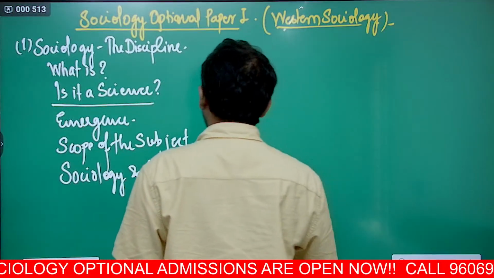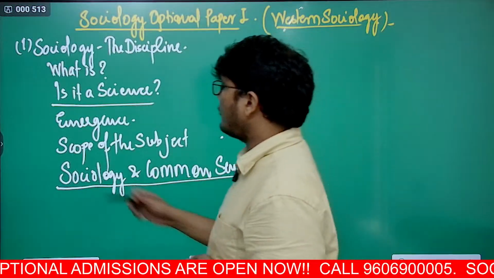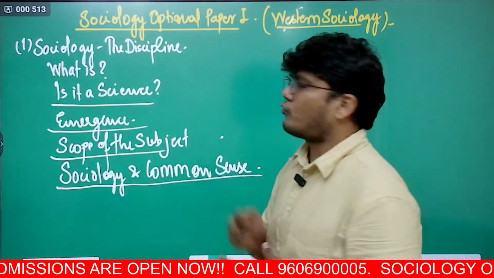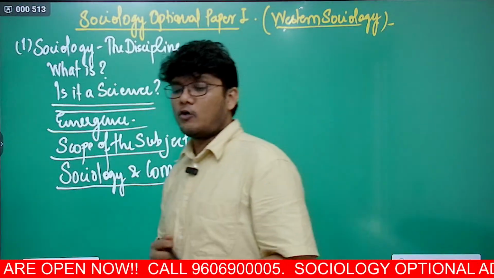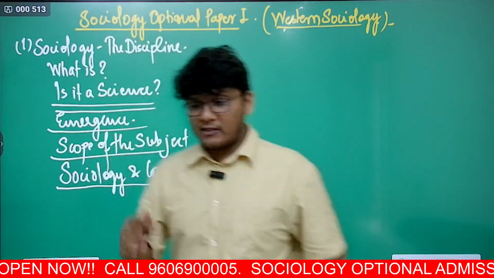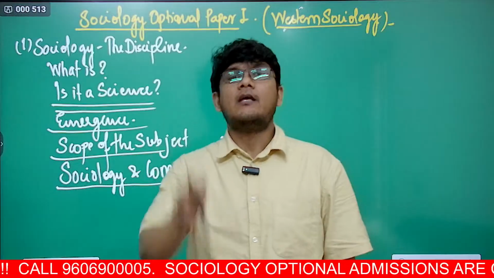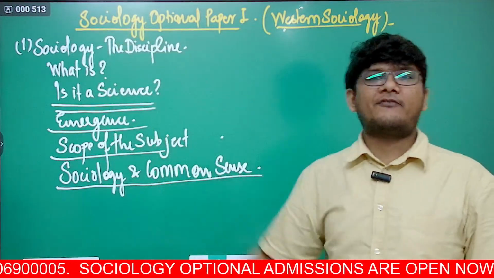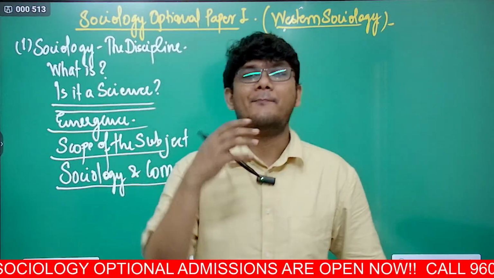A very popular question: write a short note on sociology and common sense. Write a short note on scope of sociology. Write a short note on emergence of sociology. Is sociology a science? Write a short note on sociology as science. These micro topics, interestingly, are also directly asked as questions. So when you are studying, it is as good as studying 5-6 questions and their answers. That's it. This is how simple it is. We will make it for you.